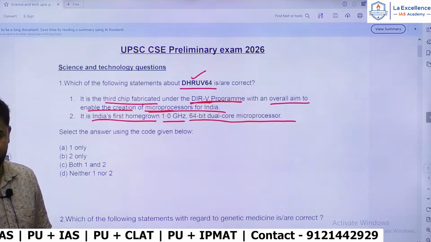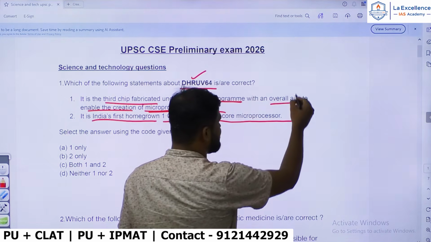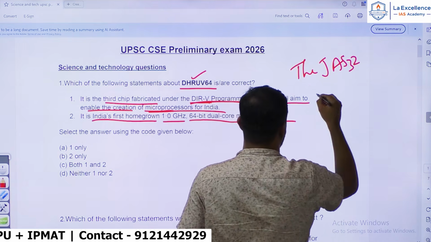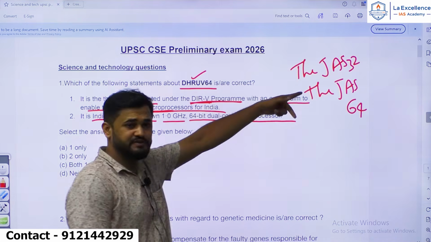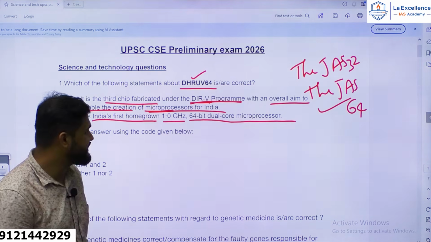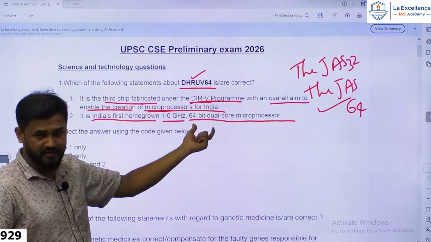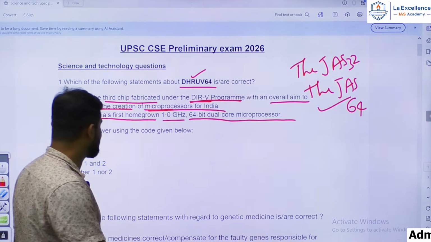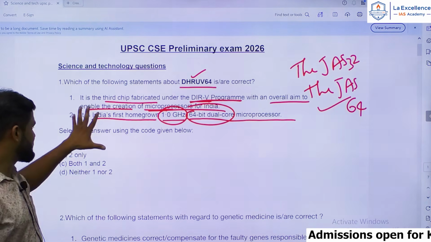Already two microprocessors have been built under this program. They were something called the JAS 32 and the JAS 64. These chips were already in use, especially the 64-bit one, India's first 64-bit microprocessor. Later this has come into the news because of its capacity, that is a 1 gigahertz, 64-bit dual-core microprocessor. So the statement is very plain.